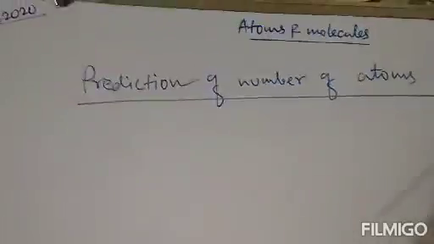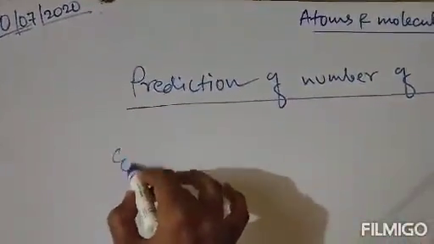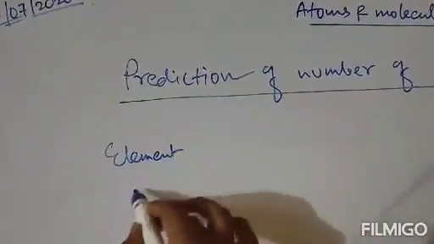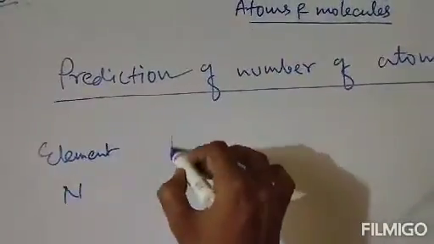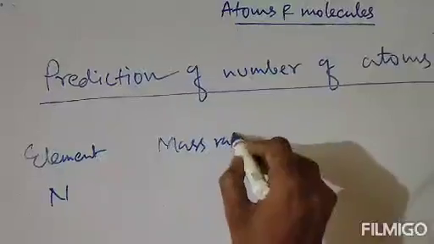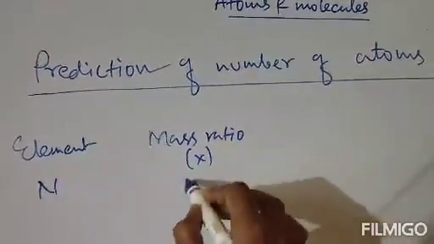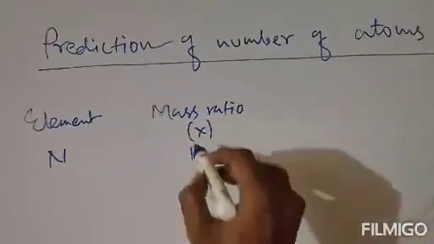Clear? So first, suppose the element given is nitrogen. Suppose its mass ratio is represented by X, and it is given as 14.